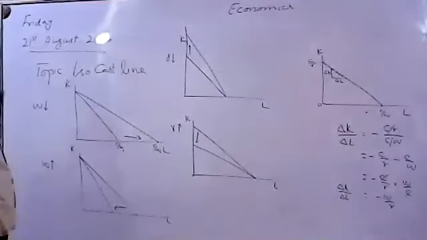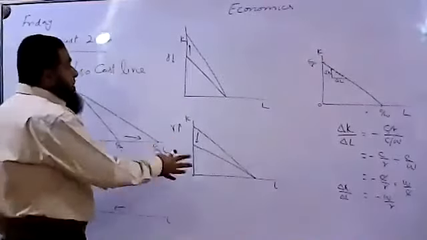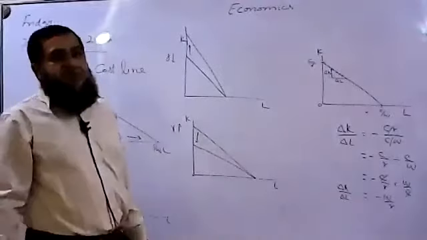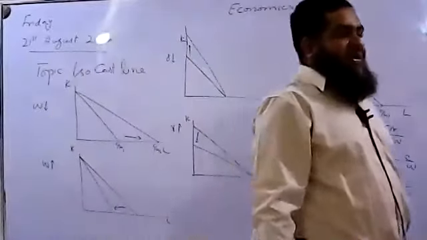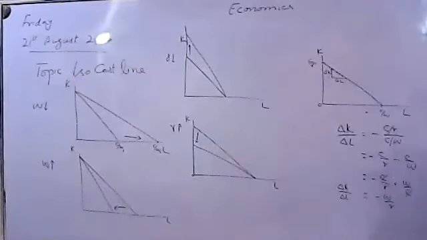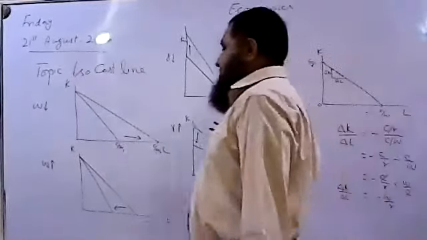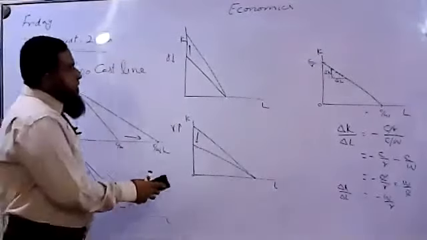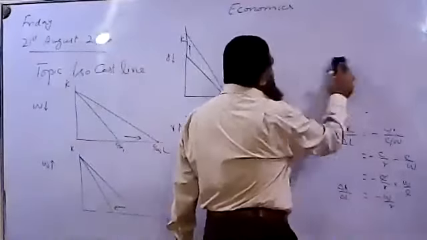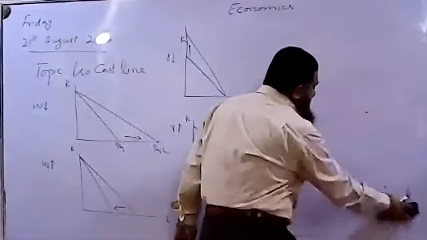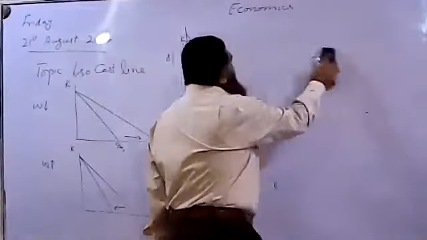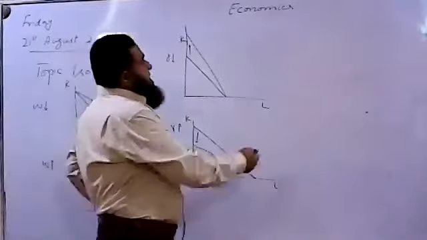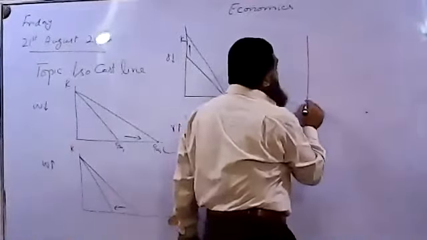And same is the case. I mean to say that the slope of the isocost line will be changing due to the changes in wages and the rate of interest. Its slope is changing when wages and the rate of interest are changing. Now come towards another point of the isocost line. What is that? If a firm wants to produce more output, it has to employ more labor and more capital, even if wages and the rate of interest remain the same.